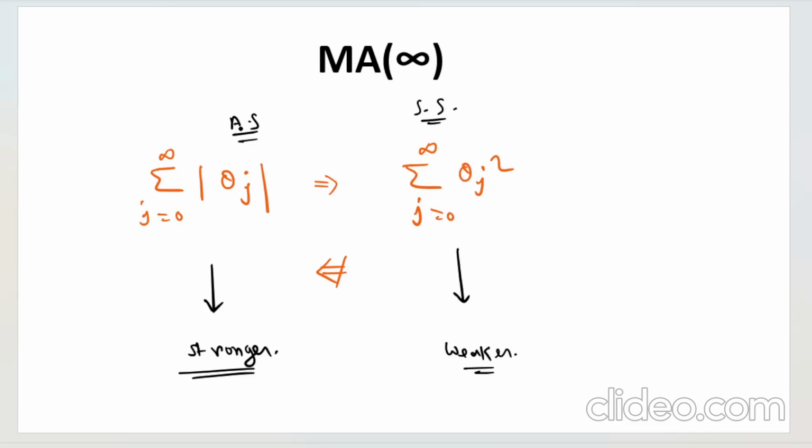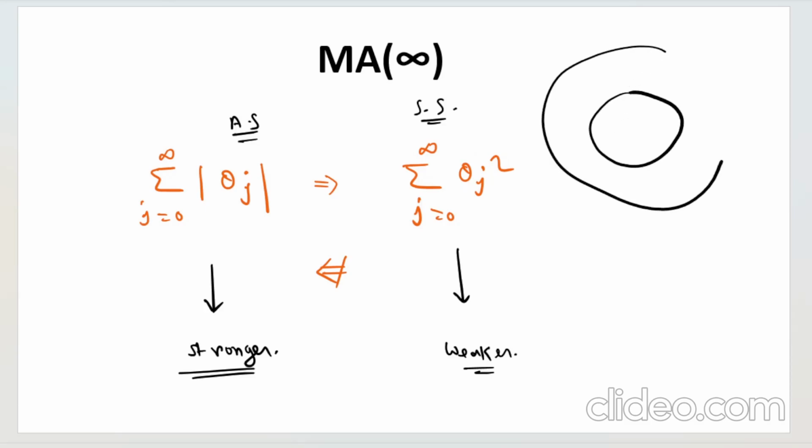Square summability does not imply absolute summability. You can take some numerical values for yourself and check. This is a stronger condition than this. So if you draw the Venn diagram, it will look like this. So this will be the absolute summability, mod of theta j.